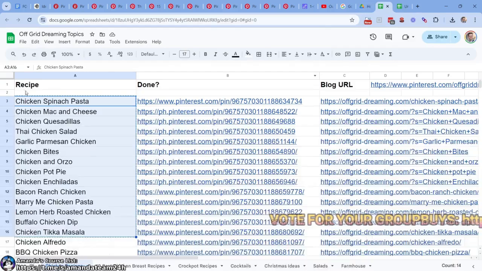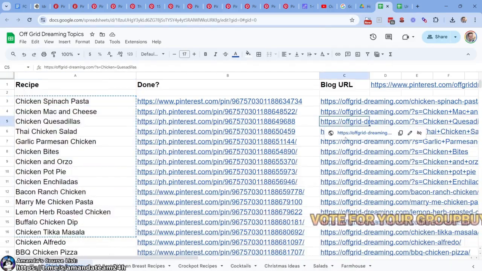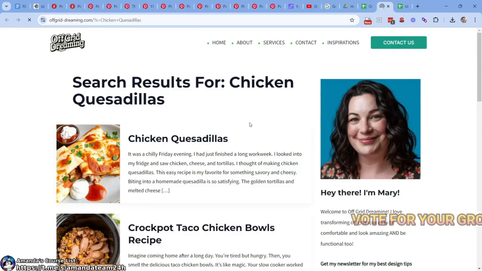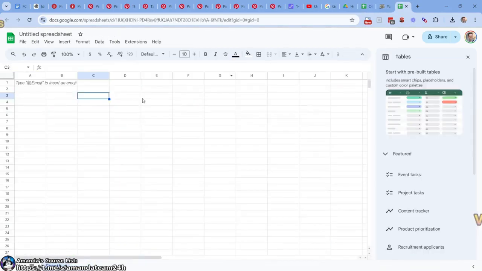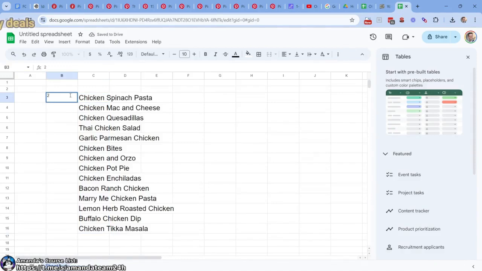So what I've done is come over here. I know these are done. I can click on any of these URLs of these specific recipes. Chicken quesadillas, very nice. I know it's done. So I'm going to grab 15 of them over here and put them here. I'm going to put 2 here. Why? Because that's the H2. All right, right there. And I should be able to grab all of these.